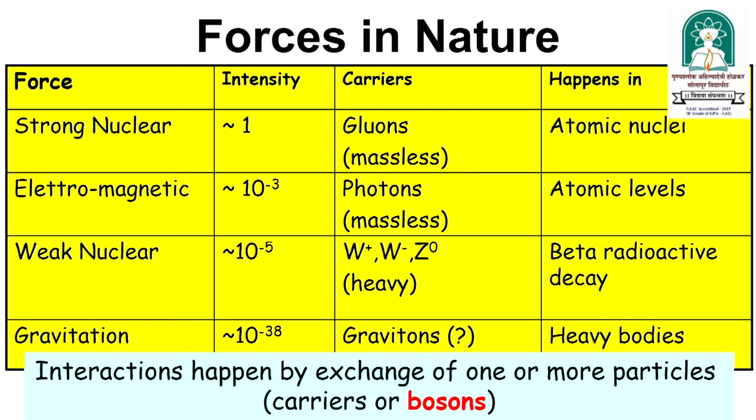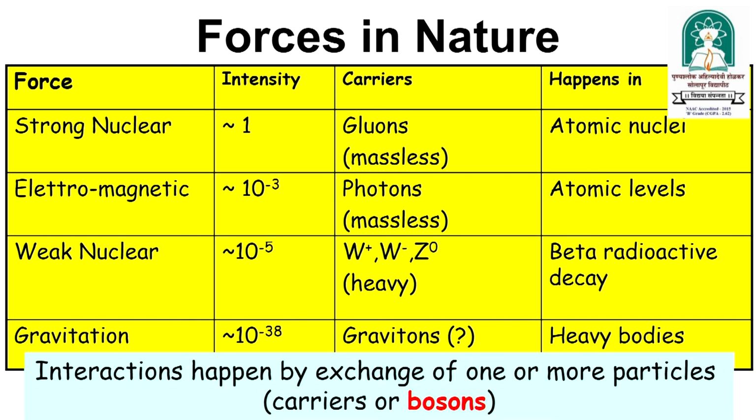The weak nuclear force has gauge bosons as carriers, the W plus, W minus and Z0. They are heavy force carriers, and they act in beta radioactive decay, because this is a weak nuclear force. That's why we observe radioactive activity.